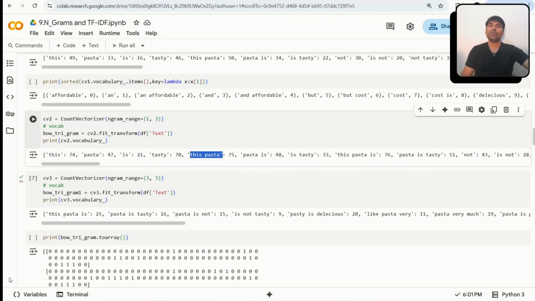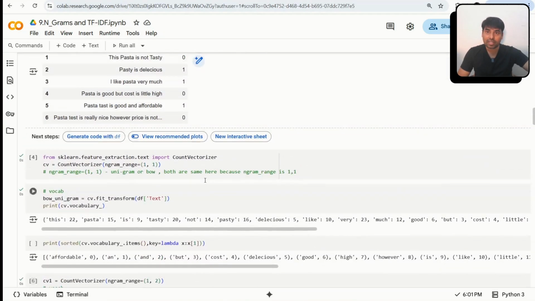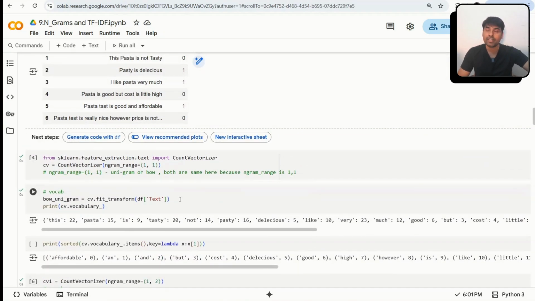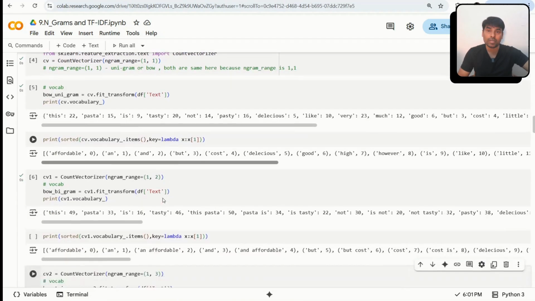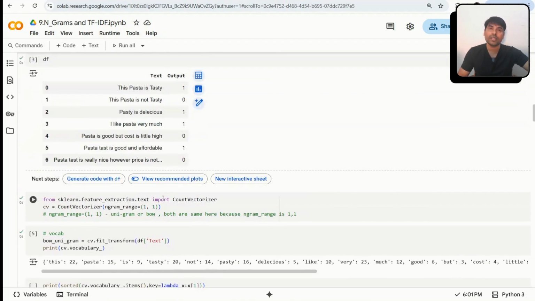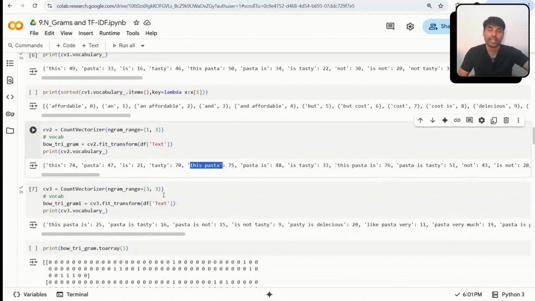So this is how, depending upon this parameter, the CountVectorizer from the same API implements both bag of words and NGram. The only difference is how it prepares the vocab depending upon this parameter, and it will solve this problem of order, contextual meaning, negation, and it will create the vectors.